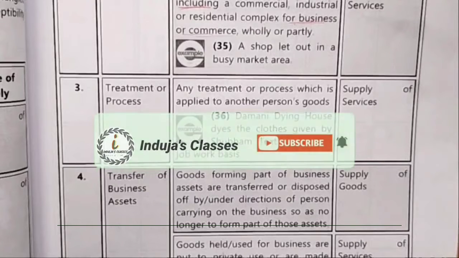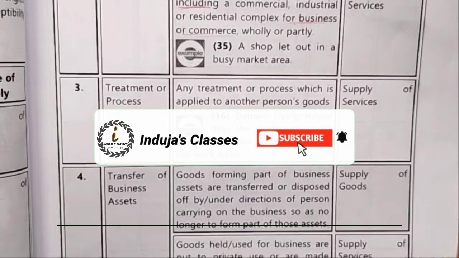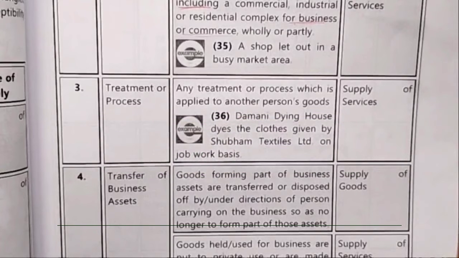Hi friends, in this video we are going to discuss Schedule 2. We have already discussed some activities which are mentioned in Schedule 2 in the previous video. We are going to look at the remaining activities. So, the transfer of business asset. We are going to look at the transfer of business asset today.